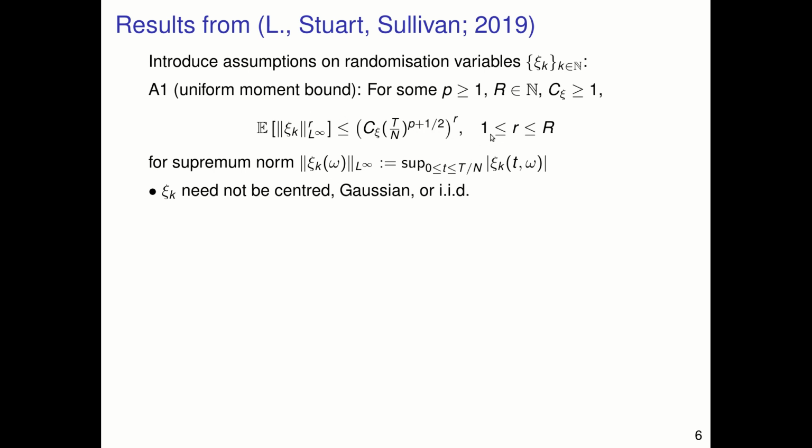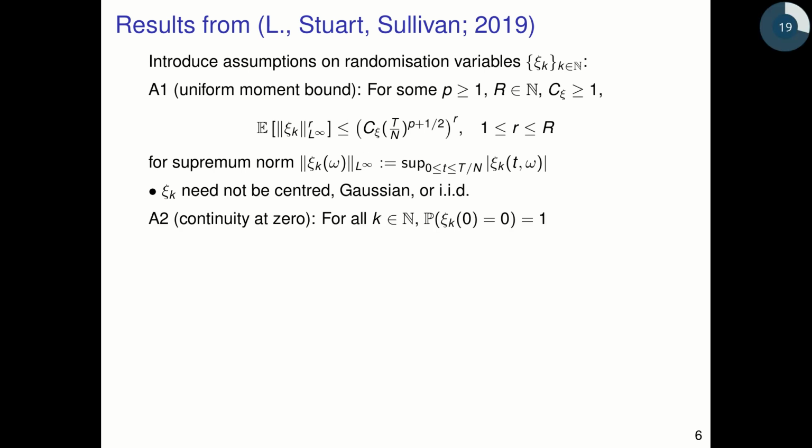However, if we choose r equal to 1, then you'll see that the absolute mean must decrease to 0 as n goes to infinity, even if it's not 0. The second assumption is a continuity at 0 assumption. Basically, it just states that for any k, each psi k evaluated at 0 is 0 almost surely.